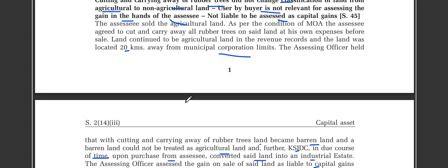So what is the claim here? What is the land? Agricultural land. What was cultivated in it? A rubber plantation was cultivated in it. What happens? The assessee sold the land. When selling, the land was agricultural land.